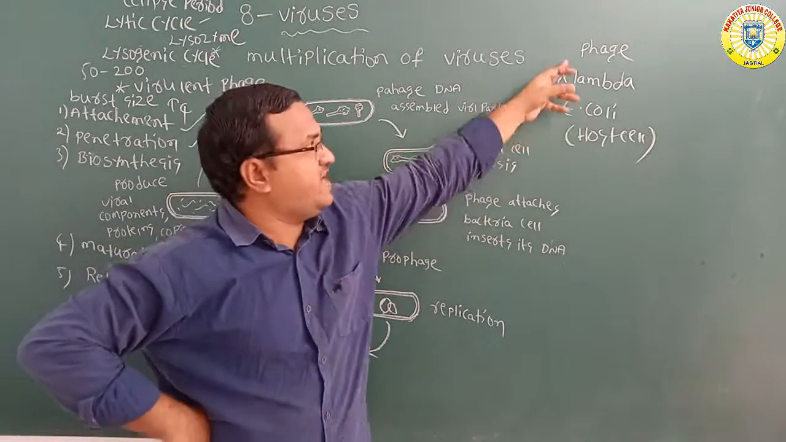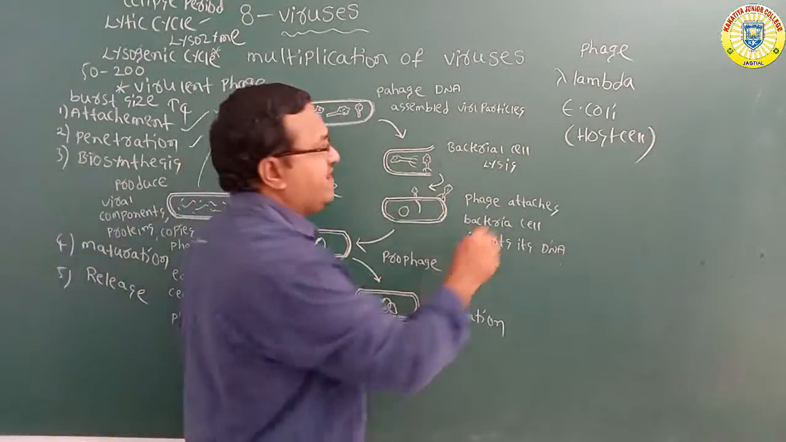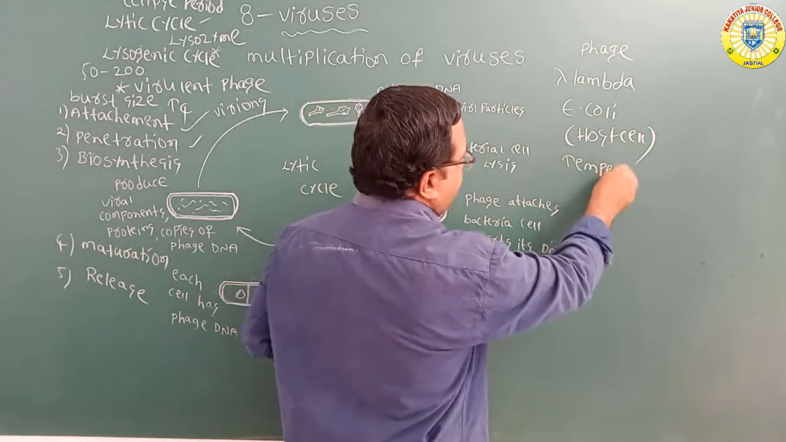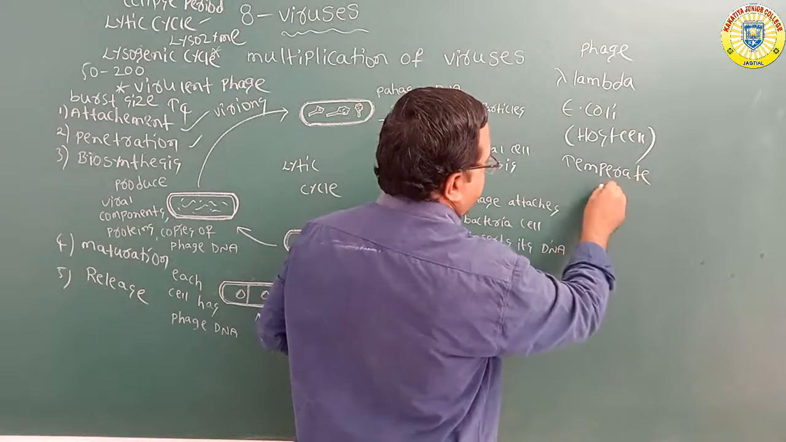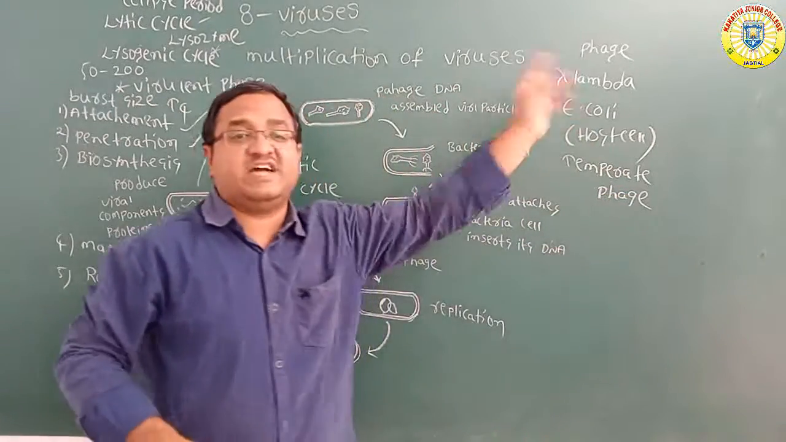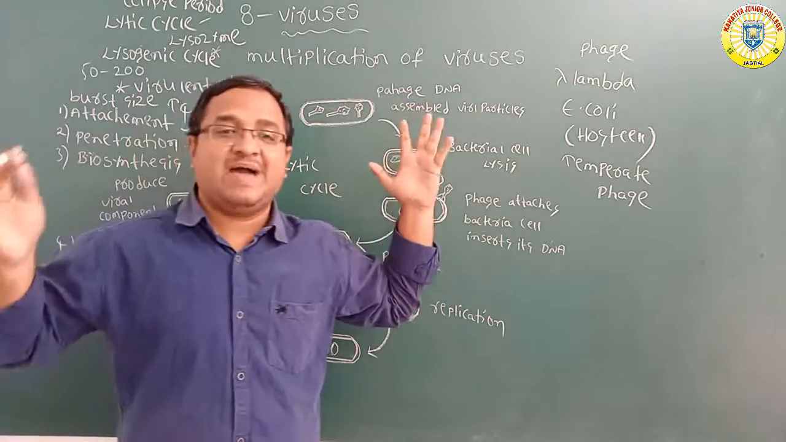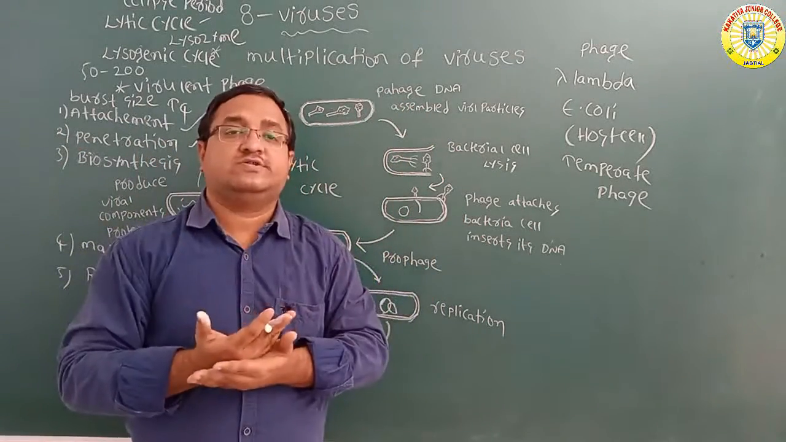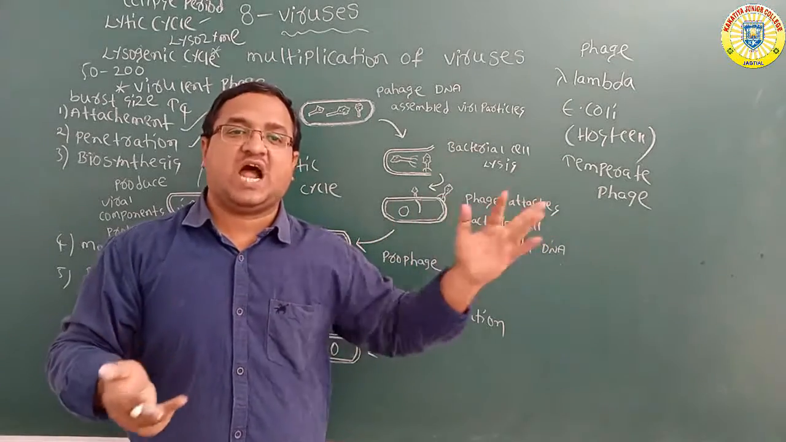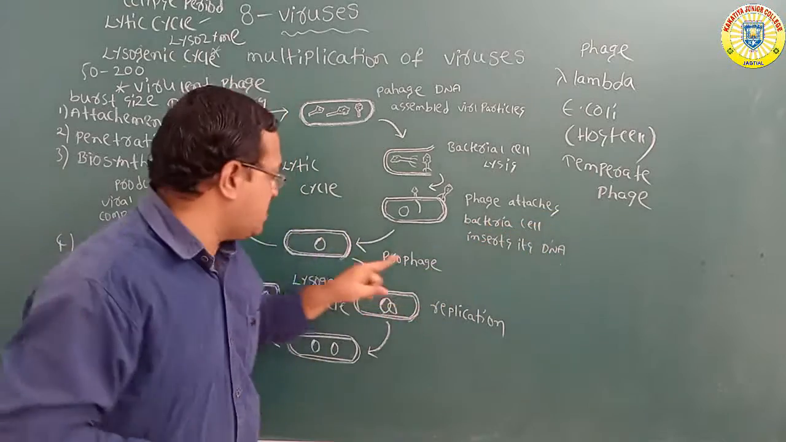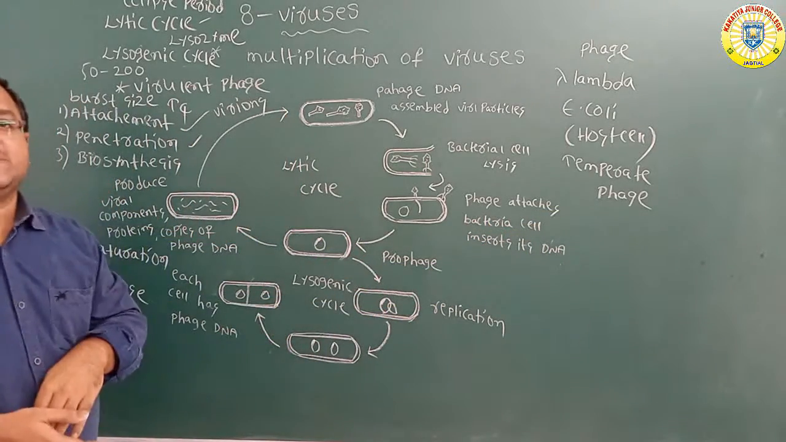So this type of phages is called temperate phages. What is a temperate phage? Lambda phage. Whenever the lambda bacteriophage attacks, the host cell remains alive, so that type of bacteriophage is called a temperate phage. This life cycle is called the lysogenic cycle.